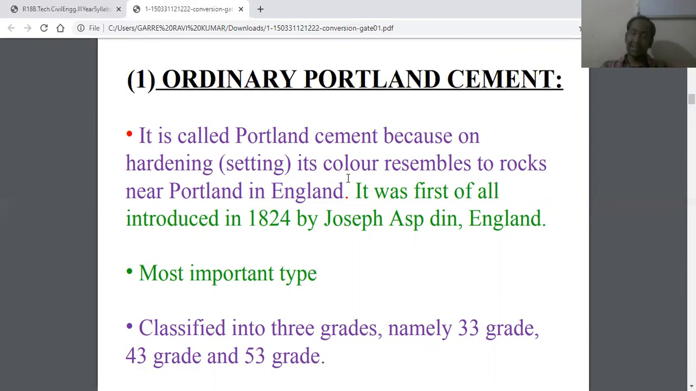The grade of the cement is given based upon its compressive strength. If the compressive strength of cement is 33 kilonewton per meter square, then that cement is called 33 grade cement. If the compressive strength is around 43 kilonewton per meter square, then it is called 43 grade cement. And if it is about 53 kilonewton per meter square, then it is called 53 grade cement. So this is the reason behind the various grades of cement like 43, 53, and 33.